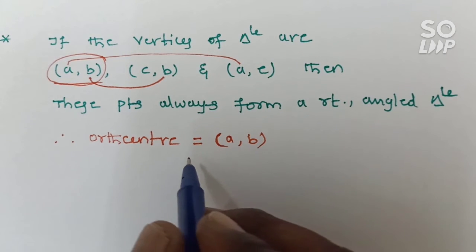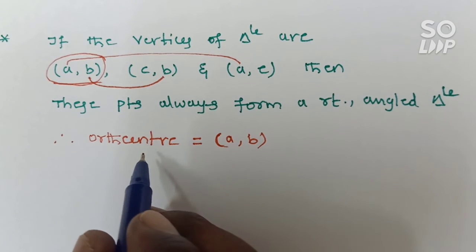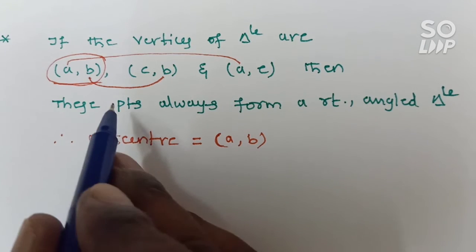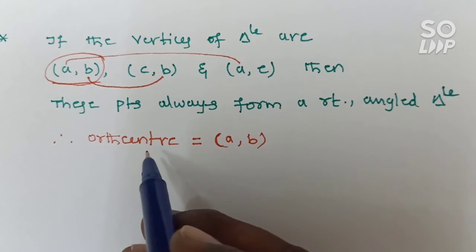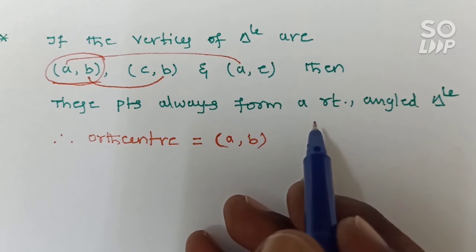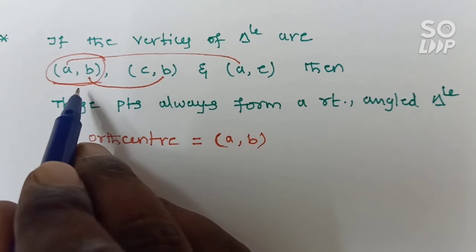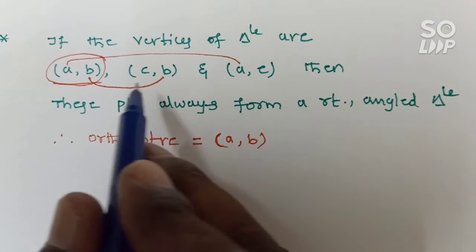So look at this one. This type of points will always form a right angle triangle. But every right angle triangle's vertices need not be in this form.